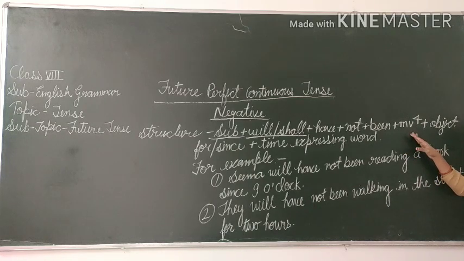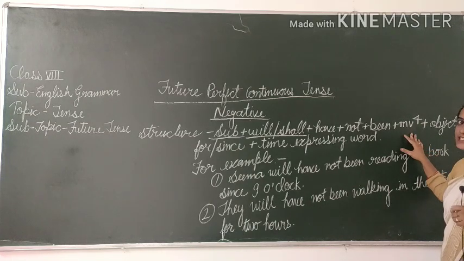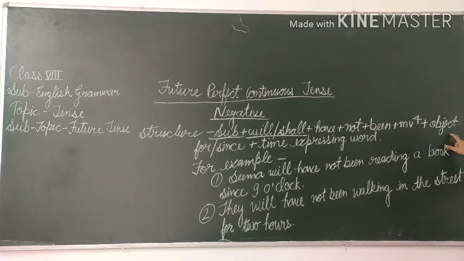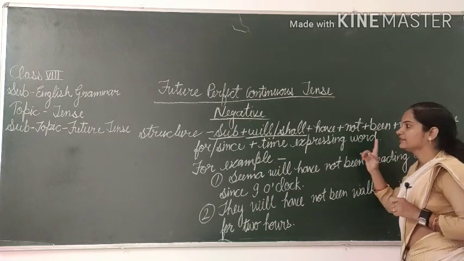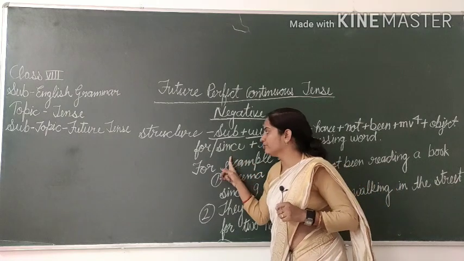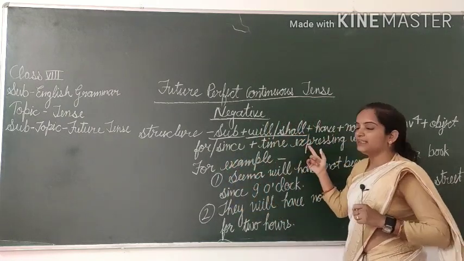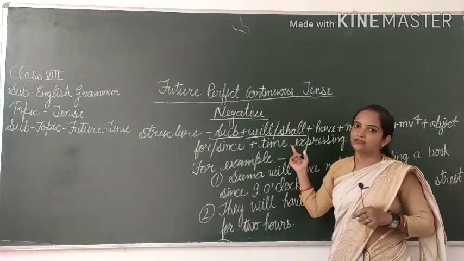We always use MB4 in continuous tense. And then after your object, since oblique for, and in the last time expressing word.